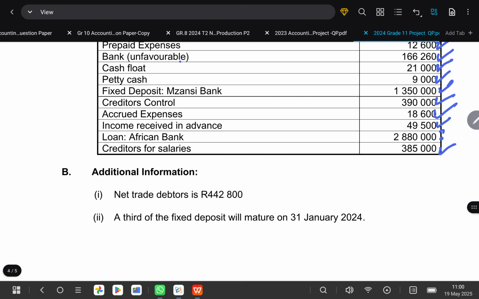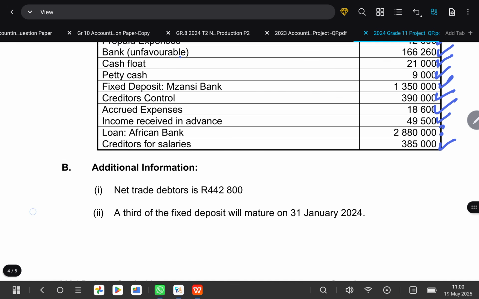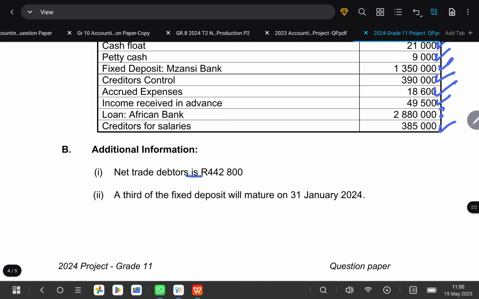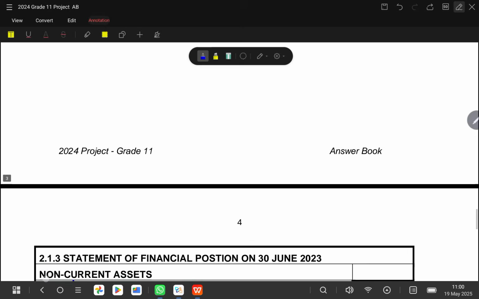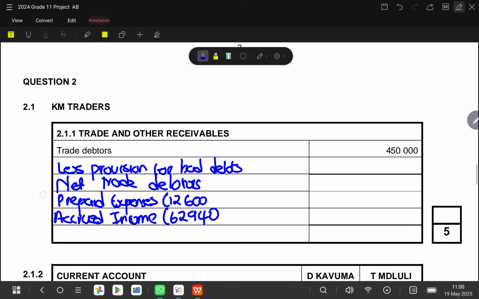So remember, adjustments simply mean that you need to make some updates. Okay, so here they told us that our net trade debtors is 442,800. So you take it where it's supposed to be in the note. So they said it's 400, and remember, net trade debtors 442,800. So it means the difference is your provision for bad debts. So let's get the difference between the two. So if you say 400, and let me check, okay, we'll come back to this.